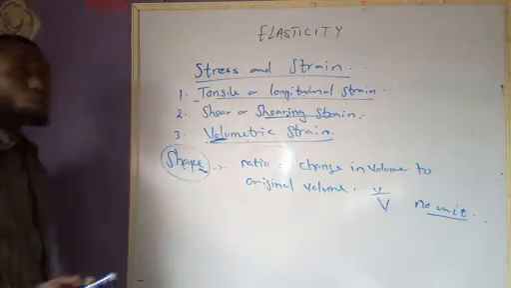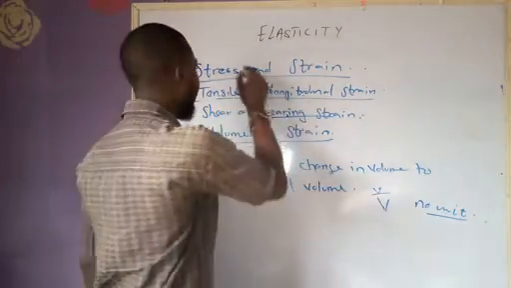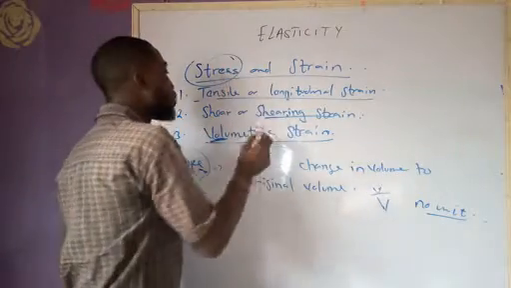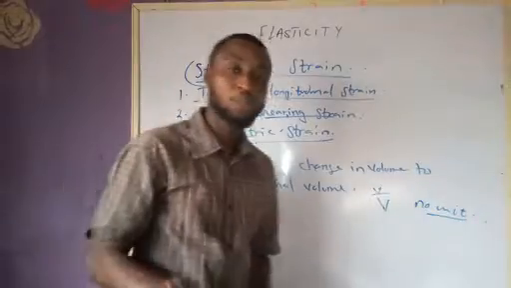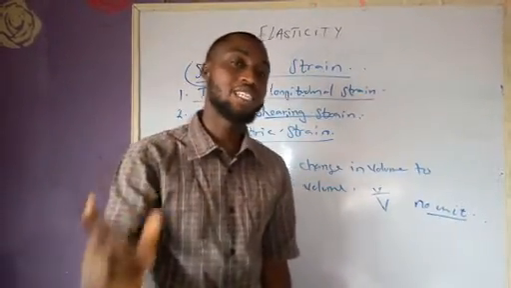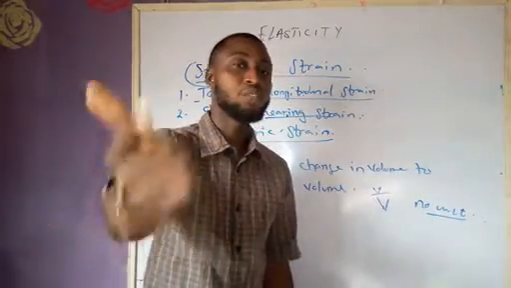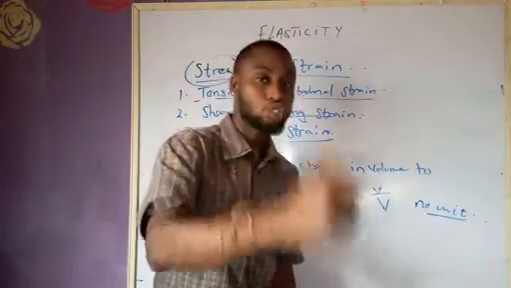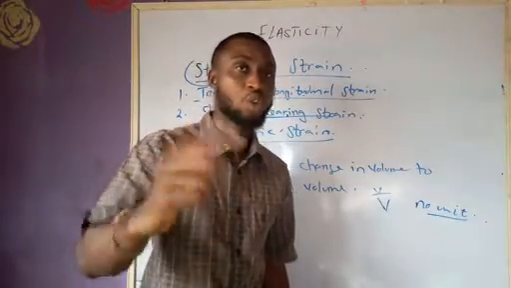Alright. It is also imperative for us to understand that we also have three types of stress. Now, every strain is accompanied by a corresponding stress, and every stress is accompanied by a corresponding strain. You cannot have strain and not have stress. You cannot have stress and not have strain. Wherever you see stress, there is a corresponding strain. Wherever you see strain, there is a corresponding stress. Because every stress will cause strain, and every strain will cause stress.